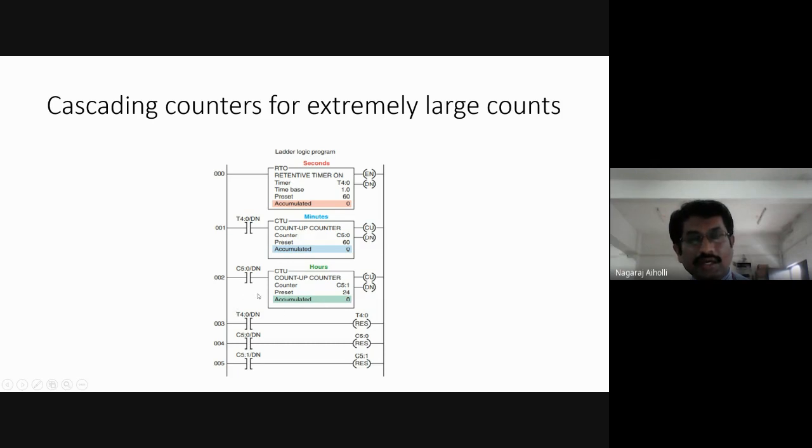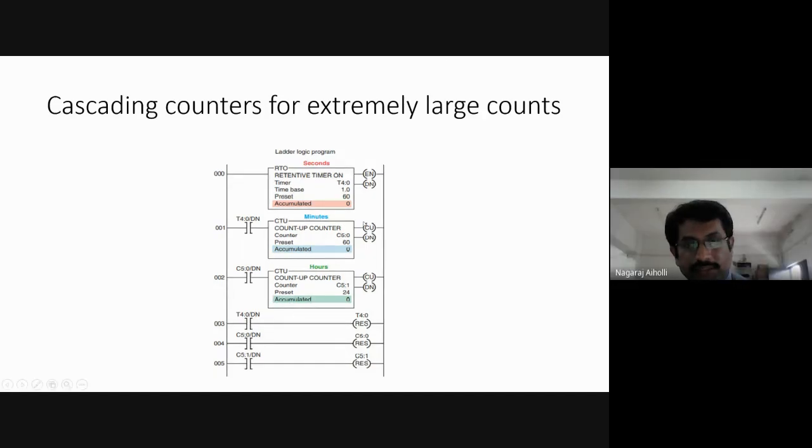That means totally, now what is the time? Can you tell me? It has counted 60 into 60, 3600 seconds, and the hour count value is from 0 to 1. Can you tell me the time now? What is the time at present for this particular status? What is the count value or the timing? Think and tell. 1 hour, sir. 1 hour, exactly.